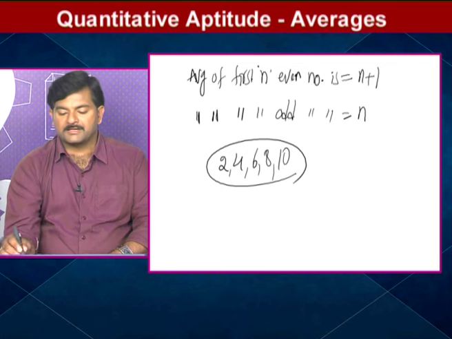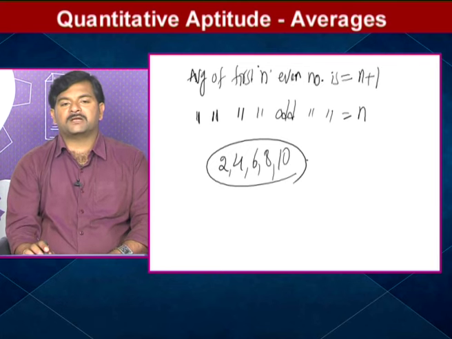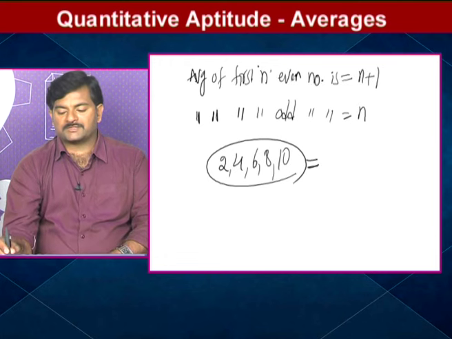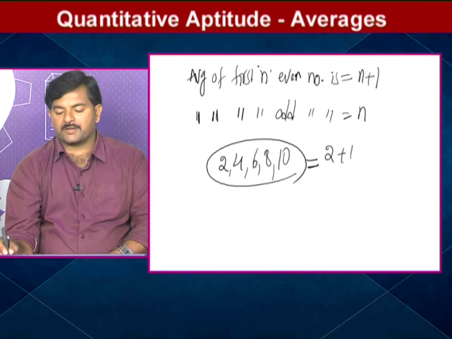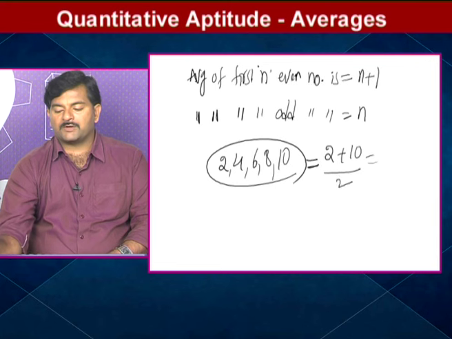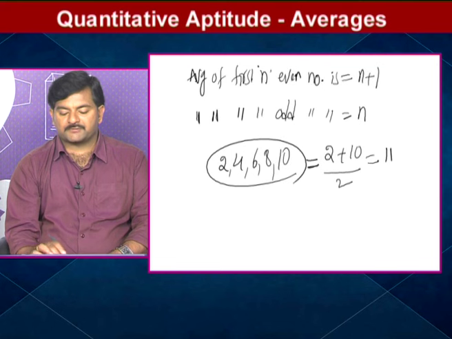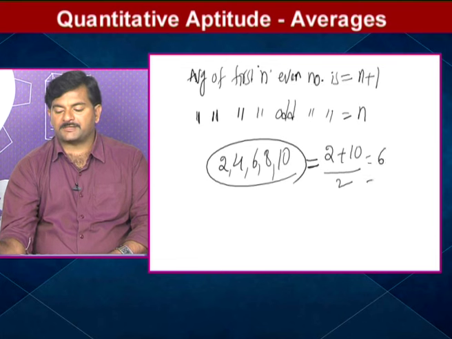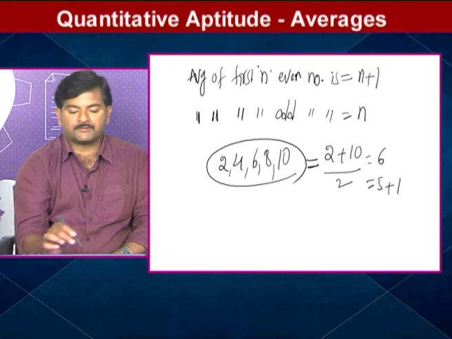Yes. Can I say they differ by a constant term? Yes, the difference is 2. The formula is first number plus last number by 2. That is 12 by 2, which is 6. So 6 means, can I write 5 plus 1? Yes, you can write.